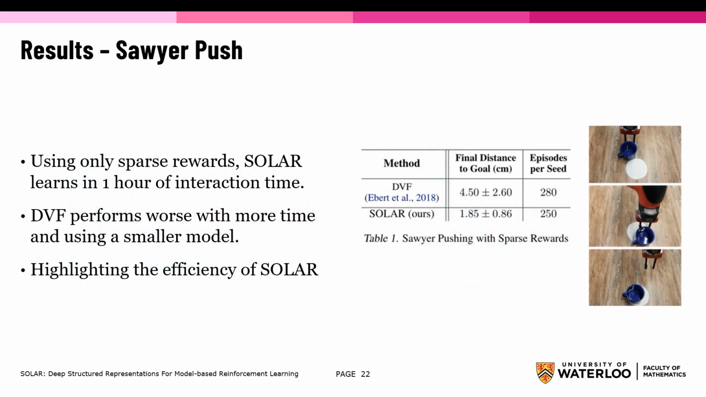Lastly, we'll look at the results from the Sawyer push experiment. So for this experiment, they used only sparse rewards, and SOLAR was able to learn in just 1 hour of interaction time. DVF performs worse with more time and a smaller model. This highlights the efficiency of SOLAR. If we look at the table on the right, we can see that the final distance to the goal is almost twice as high for DVF with a large standard deviation, where SOLAR is both more accurate and consistent.